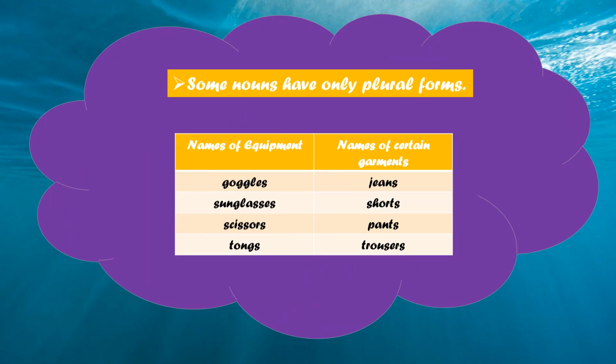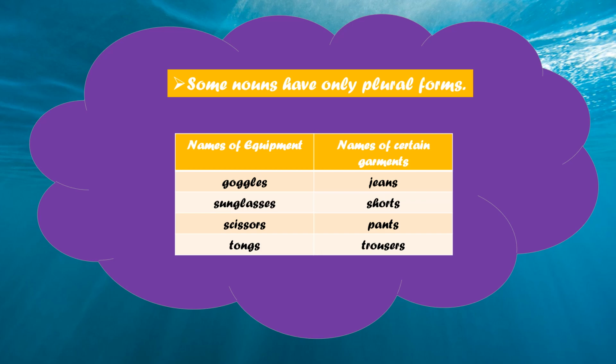Now, some nouns have only plural forms. For example, the names of some equipment or the names of certain garments. See, goggles, sunglasses, scissors, tongs. These are the names of some equipment.